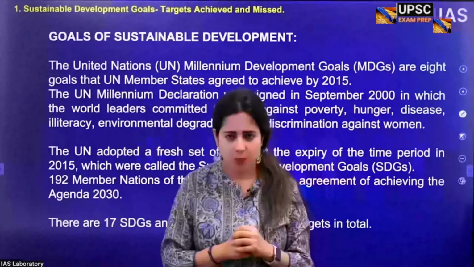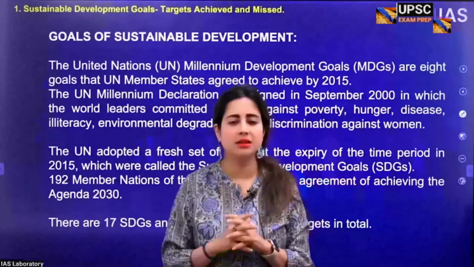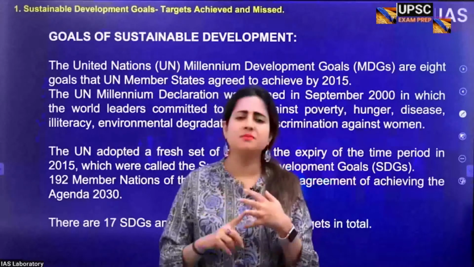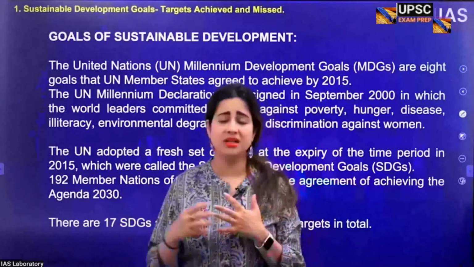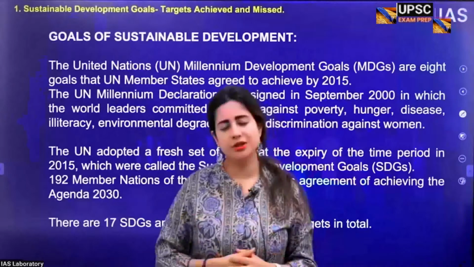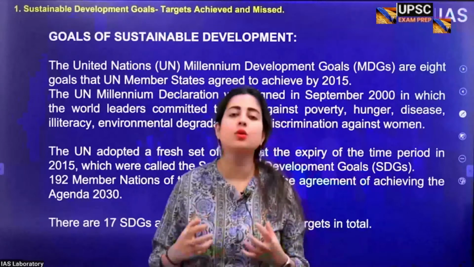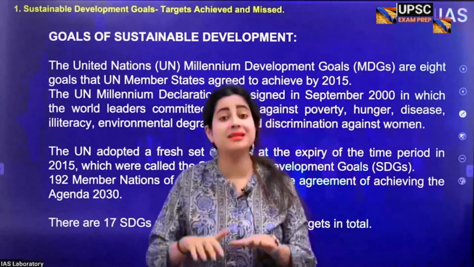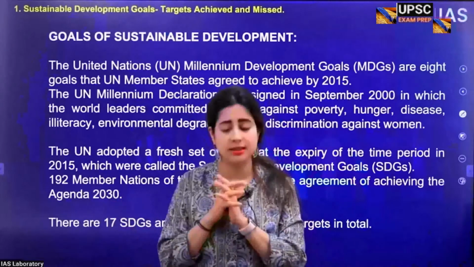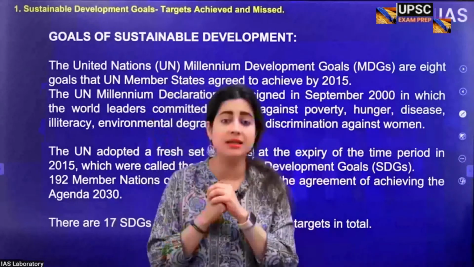Now, much before, in 2000, when the world realized, when all the major countries, in fact, even the developing countries were realizing that something is missing, the earth is deteriorating at a very fast, rapid rate. There is a major pollution happening everywhere. So many economies are going under recession. There is a problem because we are getting overpopulated. At that point of time, United Nations and its member countries decided to adopt a set of 8 goals or 8 targets. Now, these were known as Millennium Development Goals. Okay, Millennium Development Goals. This happened in 2000, and UN decided that by 2015, we will achieve all these 8 Millennium Development Goals.